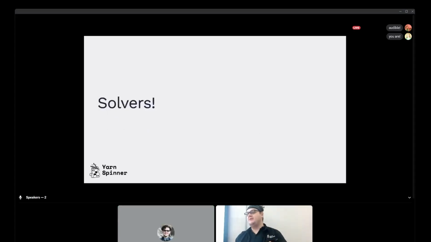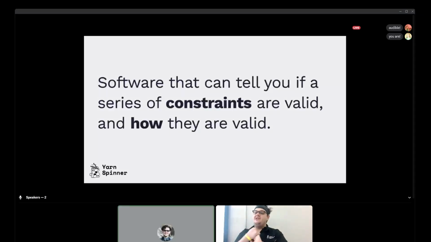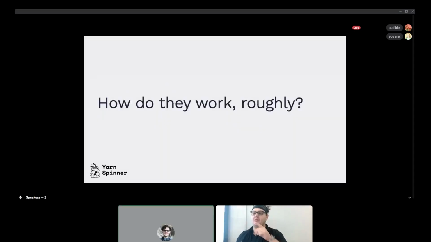Enter solvers. What is a solver? So apologies if you're a computer scientist who knows what a solver is. I'm going to explain this now. A solver is a piece of software that can tell you if a series of constraints are valid and how they are valid. So let's have a look at how that works. We're going to walk through what a solver does to validate some very simple constraints, and then we'll look at how we can apply that to narrative.